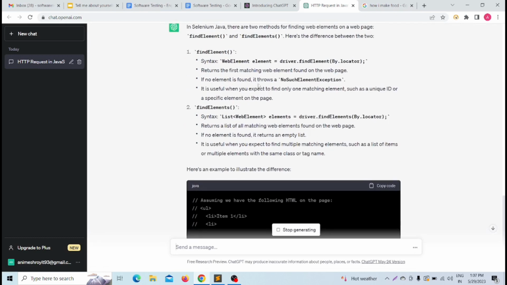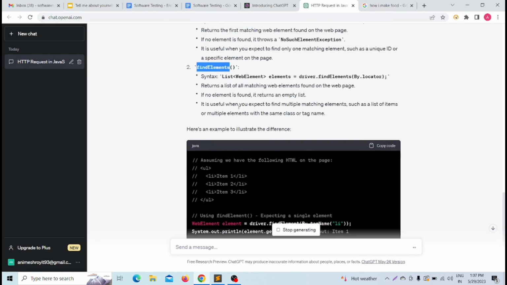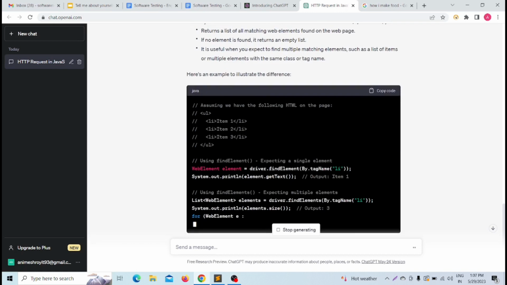If no element is found, a NoSuchElementException is thrown. That means this is for findElement and this is for findElements. Okay, so here is some answer given by ChatGPT. It is very easy to use in our daily cases, right? And it will help us a lot.